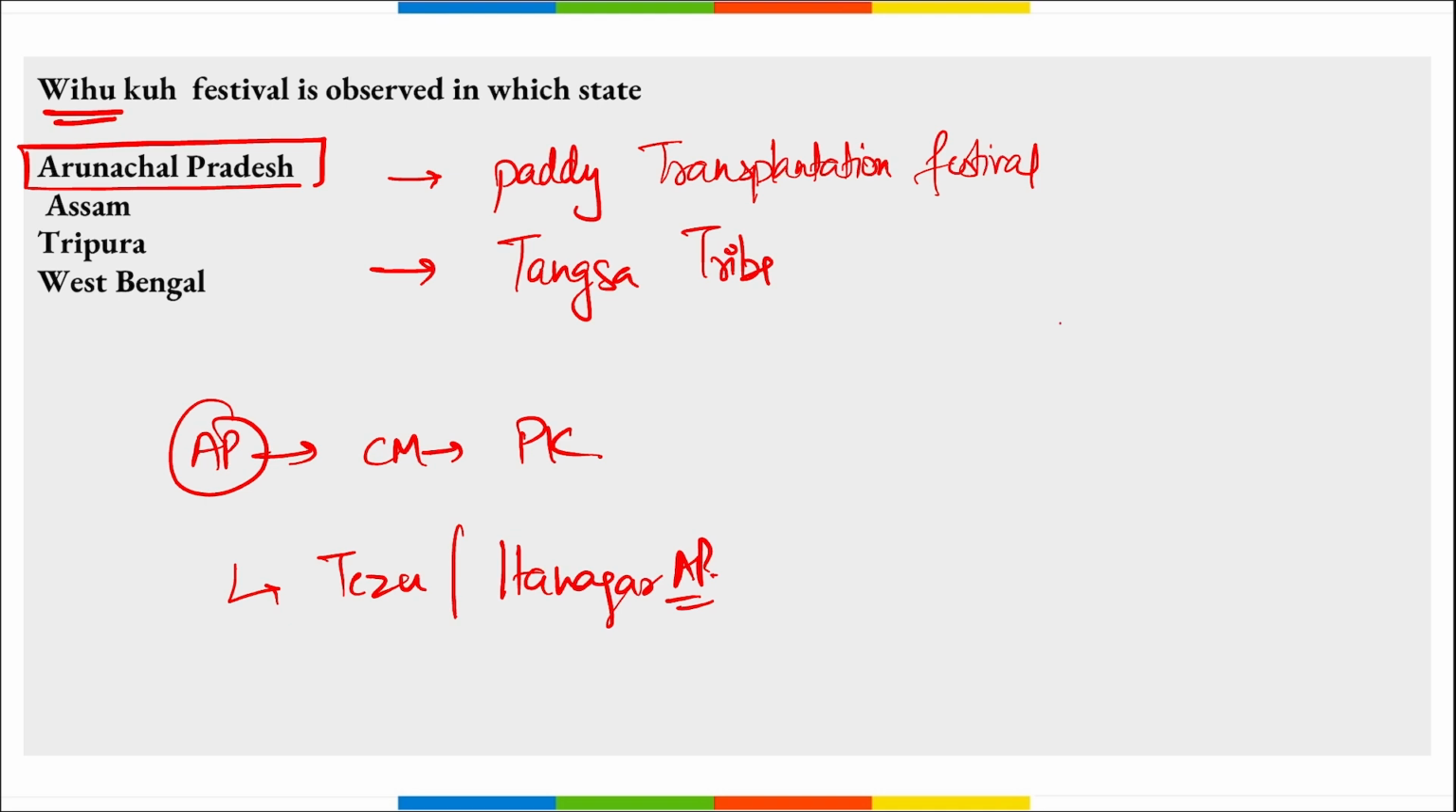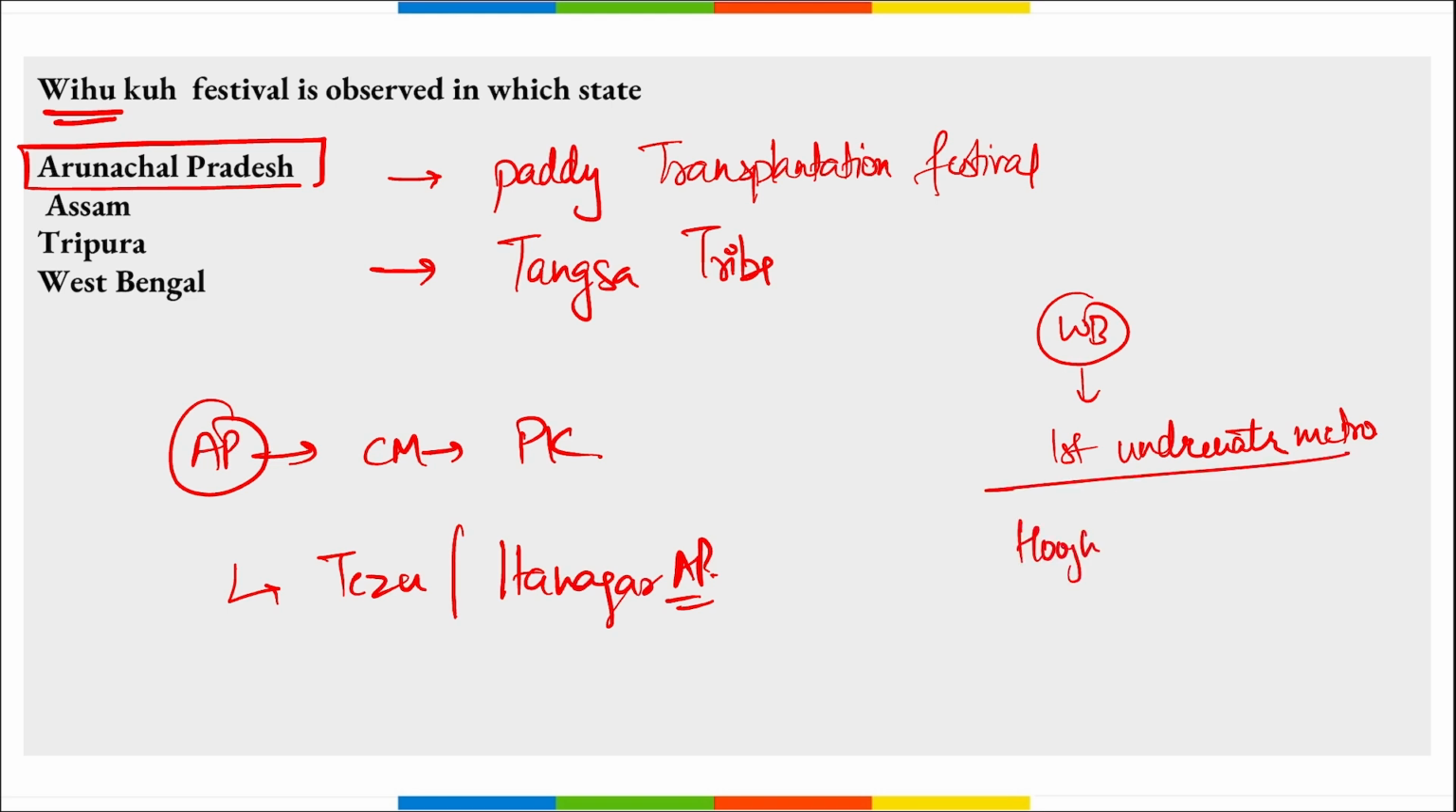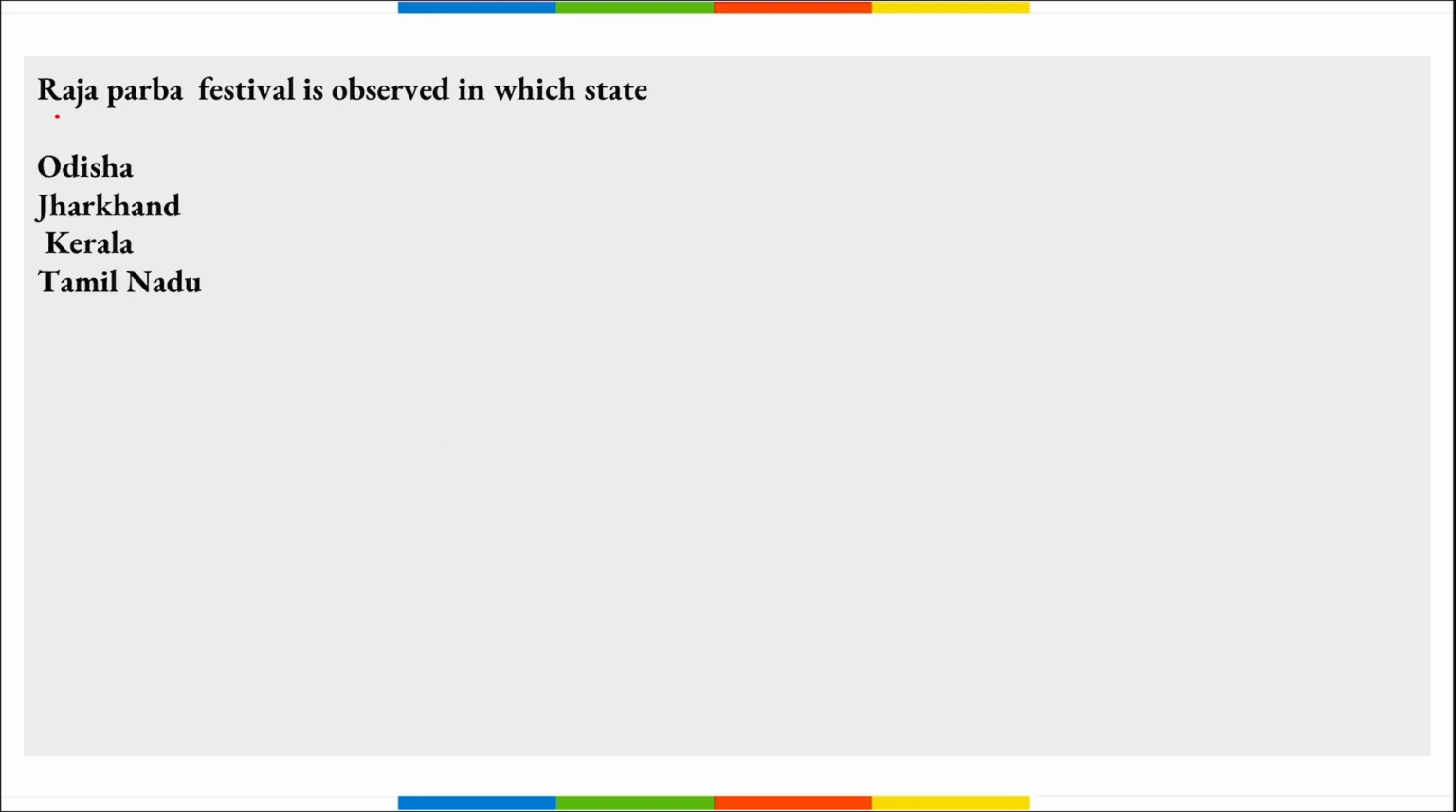Correct. Then if we talk about West Bengal, the first underwater metro is being developed in Kolkata, West Bengal under the Hooghly River. Right? Next, Raja Parva festival is observed in which state? Raja Parva festival is observed in the state of Odisha, right?